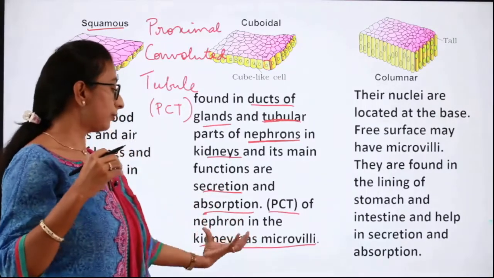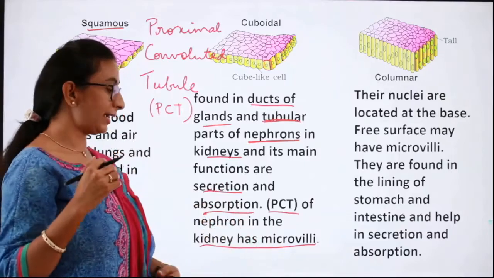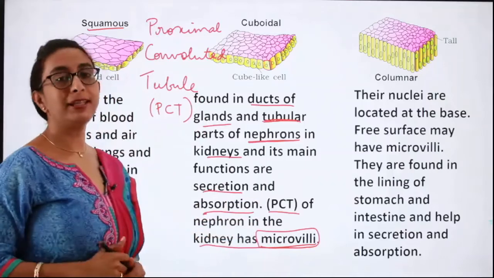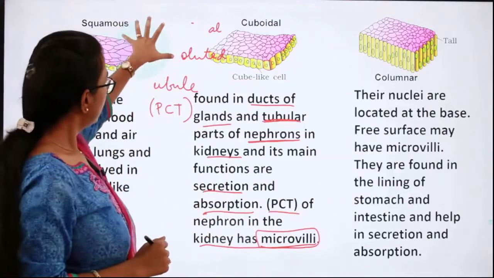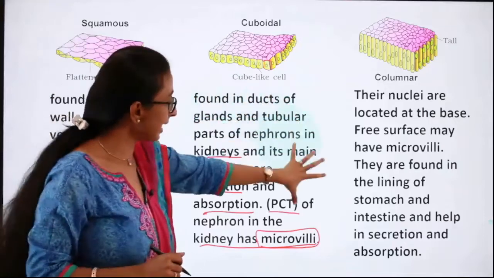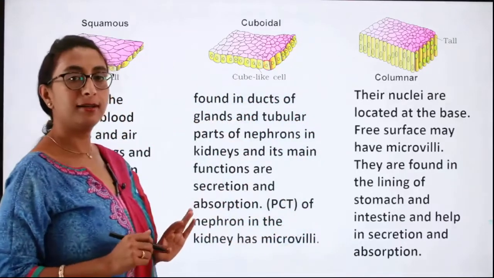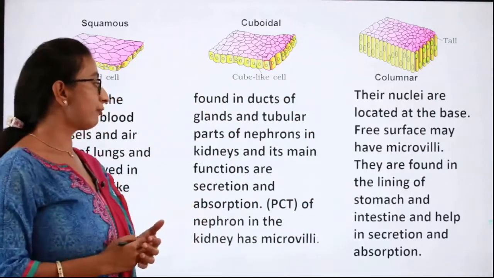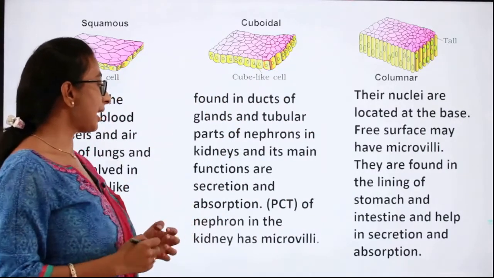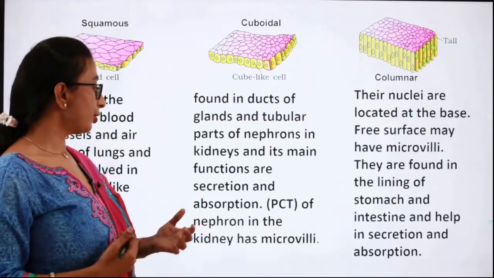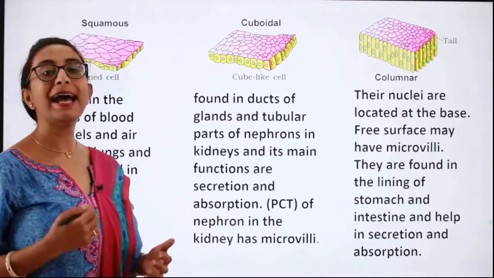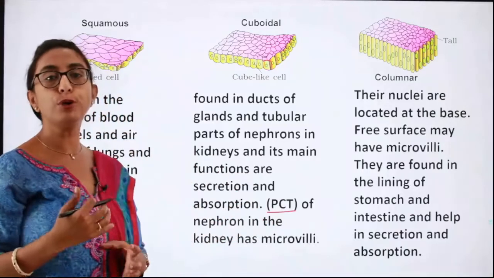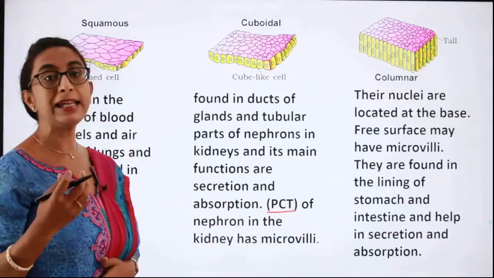That region of the nephron has microvilli. These microvilli are again on the epithelium. So the epithelial cells have this microvilli. Got it? So cuboidal cells are found in the ducts of glands and in the parts of nephrons in kidneys, and their functions are secretion and absorption. So you can see that the PCT of the nephron, proximal convoluted tubule of the nephron in the kidney, has microvilli.